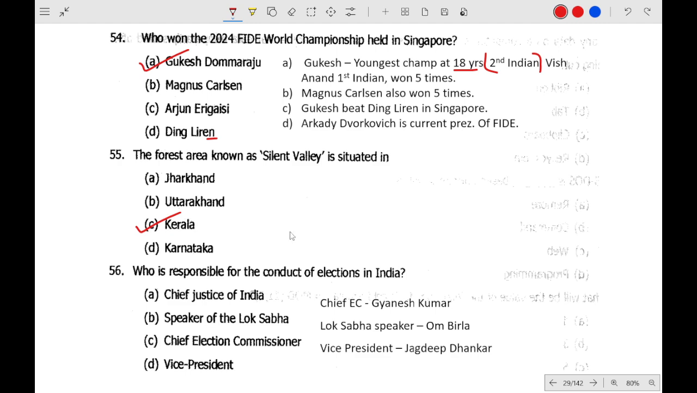Who is responsible for conduct of elections? So Chief Election Commission. Okay. Who is the present Chief Election Commissioner? Gyanesh Kumar. Who is the Lok Sabha Speaker? Om Birla. I think Jagdeep Dhankhar has resigned. Okay, he is no longer the Vice President of India. He resigned recently, this month, last month.